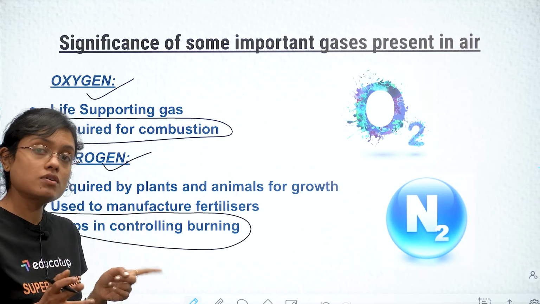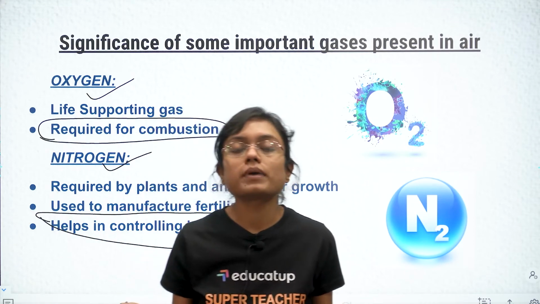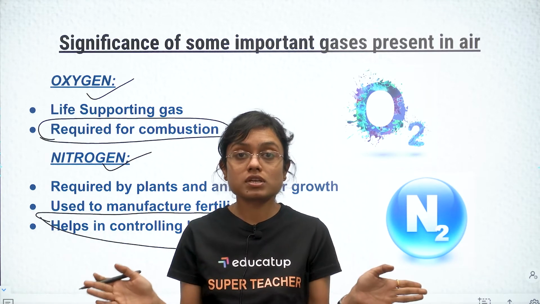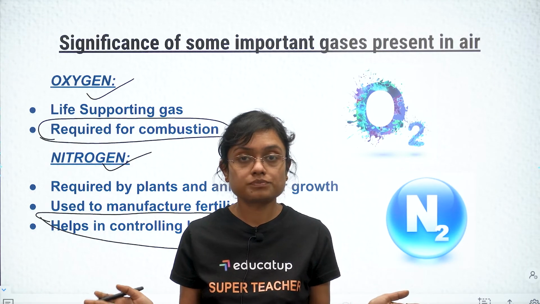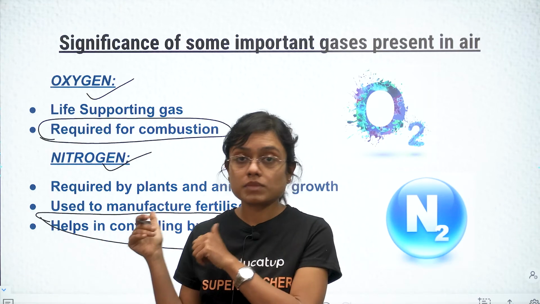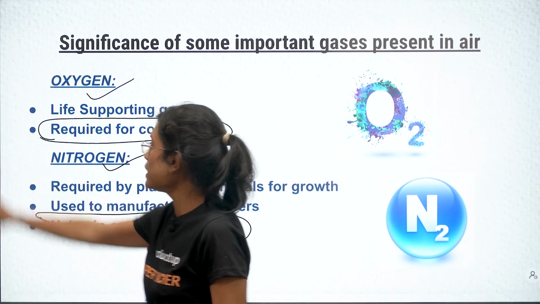So actually air is what? It is supporting combustion also, and it is also stopping or extinguishing combustion. It is like vice versa. Both the functions are done by air. एक तरफ support भी करती है, एक तरफ रोक भी देती है. So this is something very important you should know. Let's move ahead.